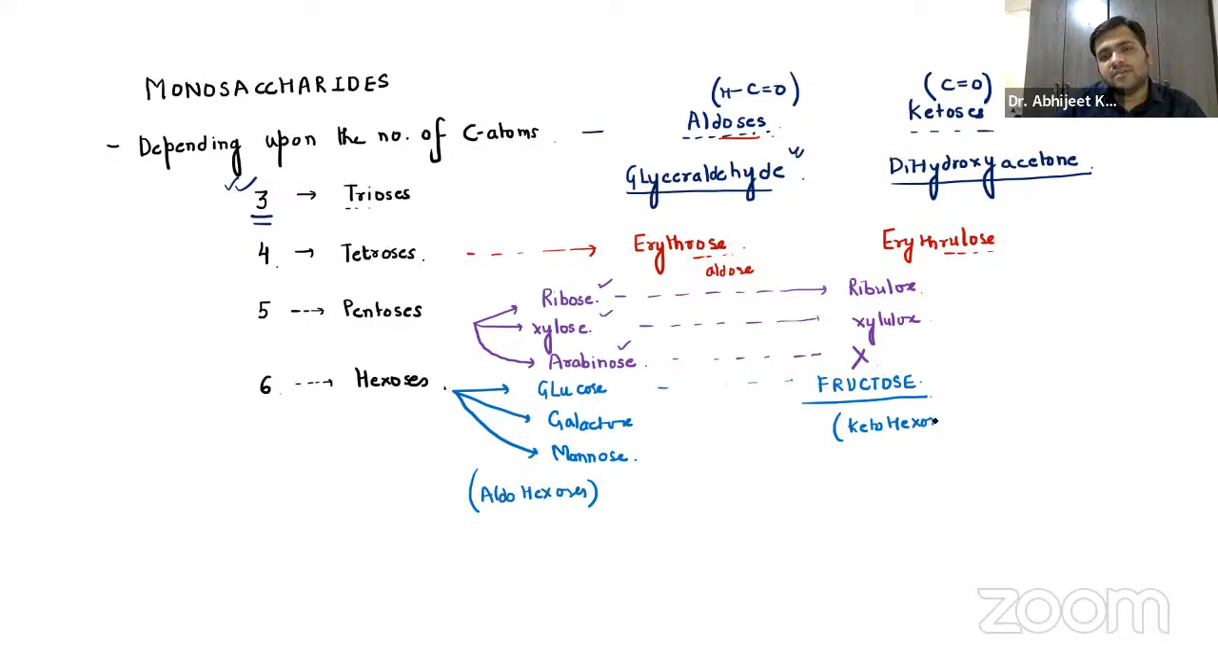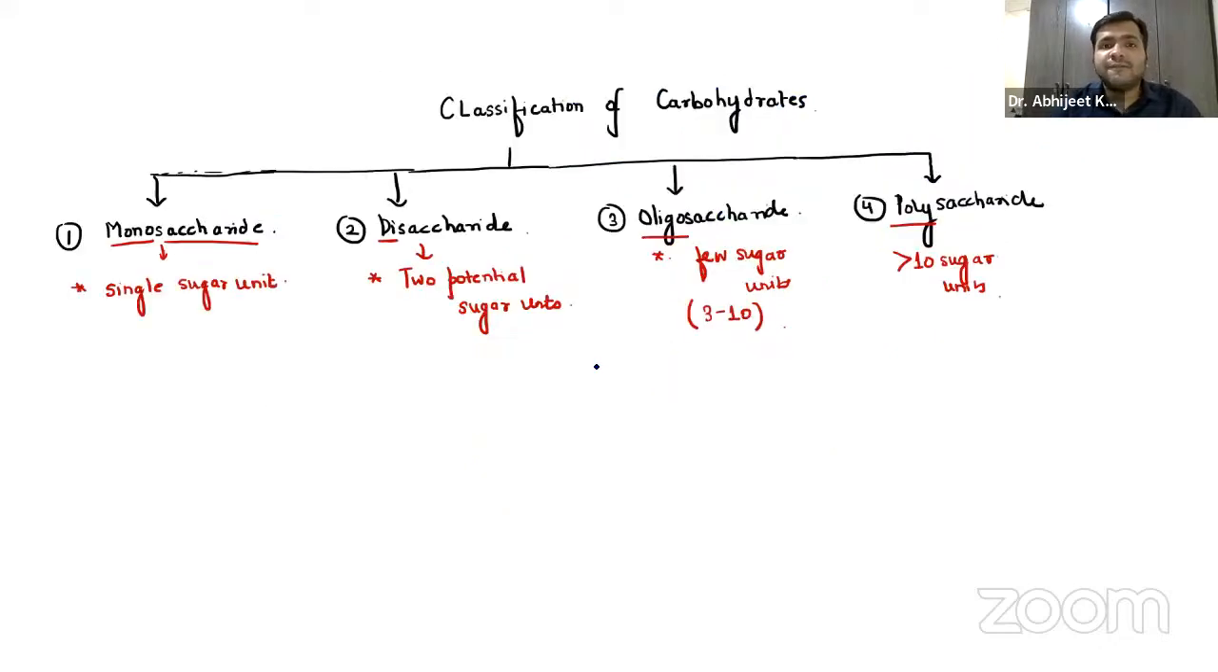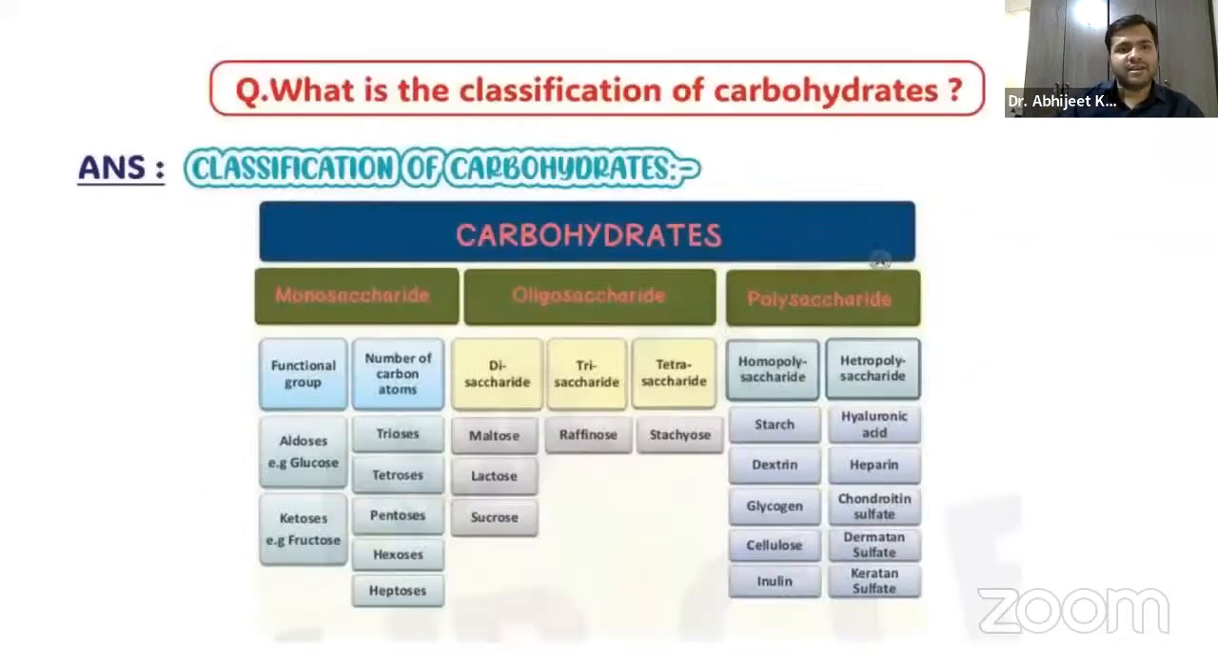So you should remember, whenever the question says ketohexose, hexose means 6 carbons having the keto group, that is C double bond O, that is fructose only. Aldohexoses are glucose, galactose, and mannose. All three have the aldehyde group, that is CHO. That's why they are named aldohexoses. Hexoses means 6 carbons, aldo means aldehydes.